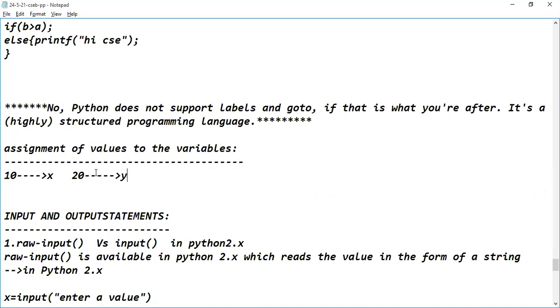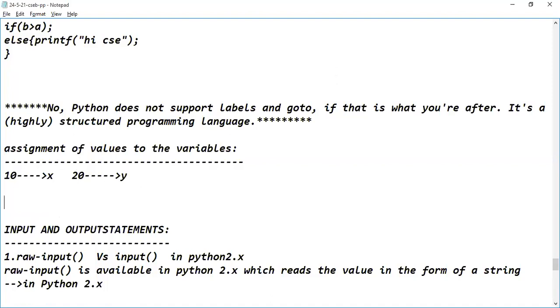Are you understanding or not? Yes, sir. So what I am doing is assigning values to the variables. Here I'm having two values, and these two different values have to be assigned to two different variables, X and Y respectively. In the C programming language, here I am writing the logic. So please understand the code, guys.